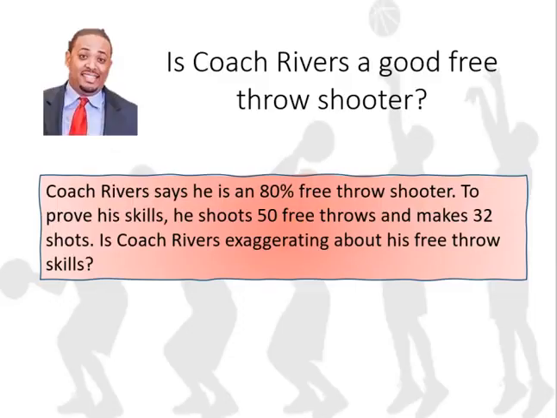Okay, so Coach Rivers says that he is an 80% free throw shooter. If you don't know much about basketball, that means he's saying that he makes 80% of every free throw that he takes. To prove his skills, we head down to the gym. He takes 50 shots and he makes 32 of them. 32 out of 50 is, of course, 64%. So is Coach Rivers exaggerating about his free throw skills?